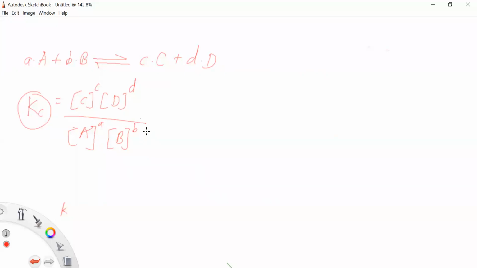So with each concentration term raised to a power equal to the coefficient of the substance in the balanced chemical equation. So this power is equal to the numerical coefficient, that is the molar concentration of a particular substance present in a chemical reaction. So we can use it in the chemical equations also. So this equilibrium constant expression is for gaseous reactions in terms of partial pressure.